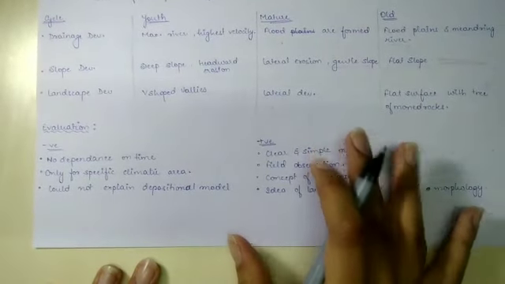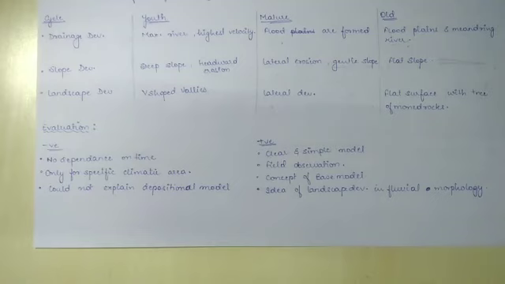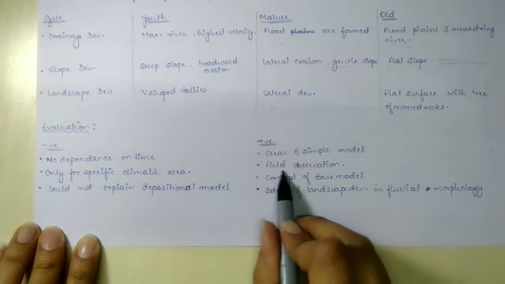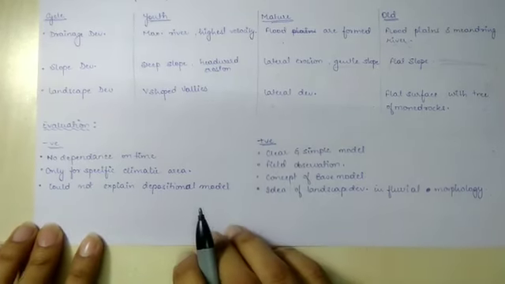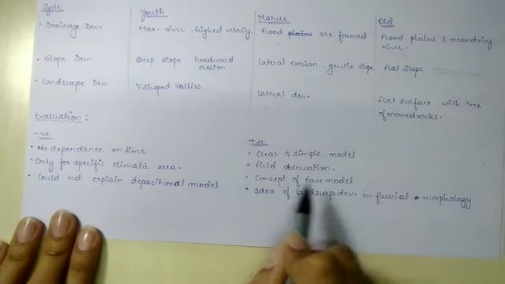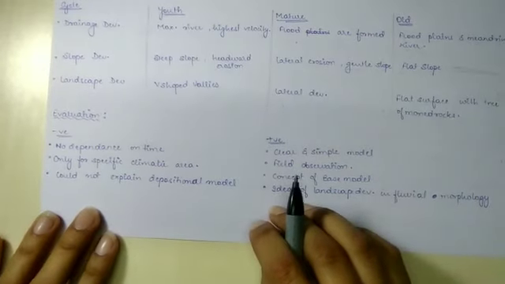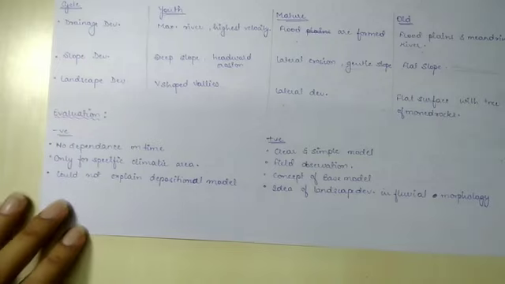So evaluation. This was a very clear and simple model, and the biggest merit was it was based on the field observation. Okay, so whatever Davis studied in his field observation, he put it in his theory. So it was based on field observation, and hence it was very scientific. And here we can see the concept of base model as well as the idea of landscape development and fluvial morphology. But there were negatives or drawbacks of this model, that is,